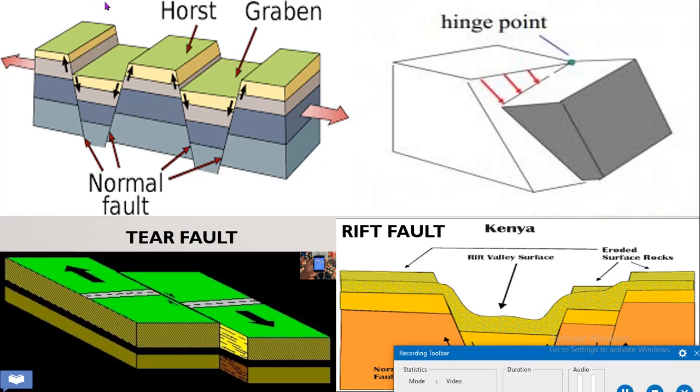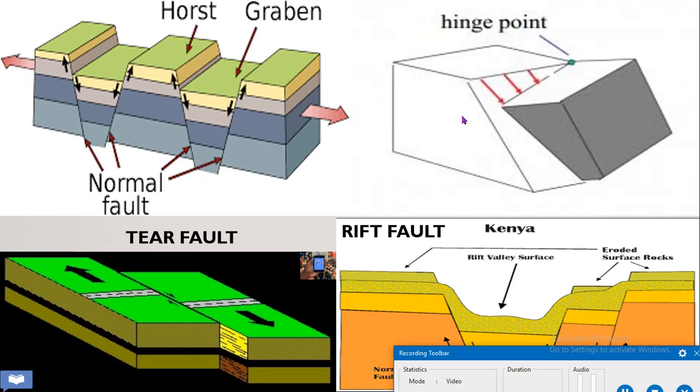A Horst is formed by a normal fault or reverse fault, in which blocks are upward. A Graben is a narrow block moved downward between two normal faults. The upward movement is known as Horst and the downward movement is known as Graben.